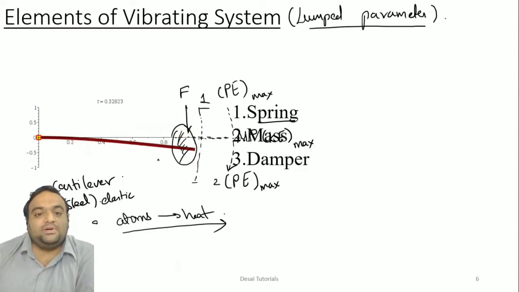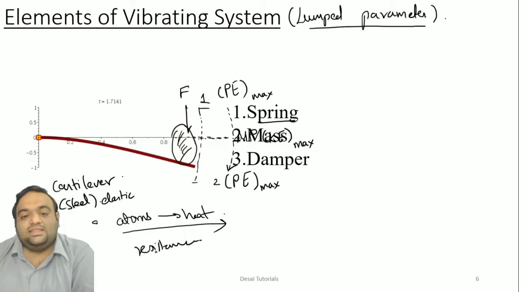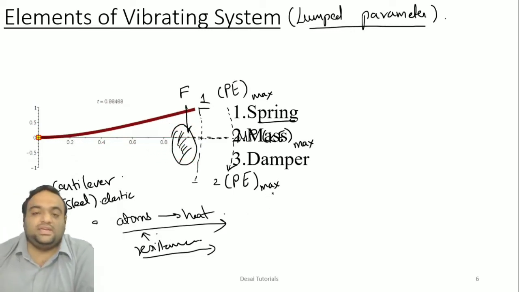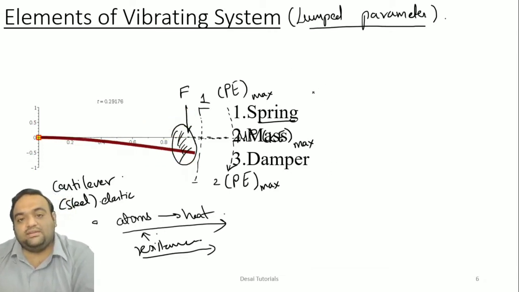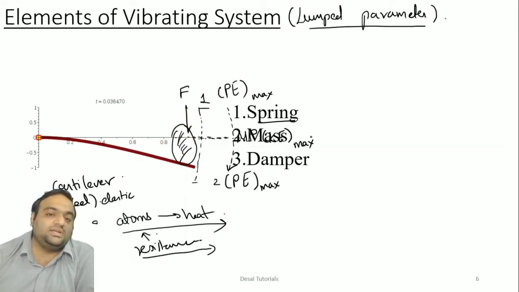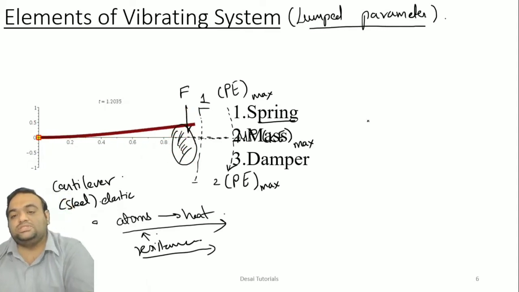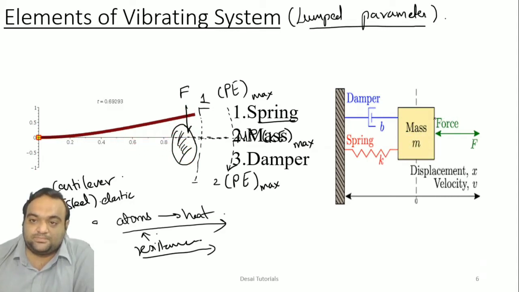Lastly, the damper. Why damper? Because there is a resistance to the system, and that resistance is due to these adjacent atoms, which are doing work in terms of heat. We know from the law of conservation of energy that energy can neither be created nor destroyed; it can be changed from one form to another. But when the work is done, obviously this beam is going to come to the mean position.